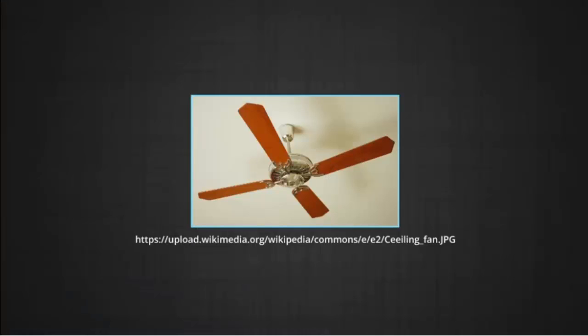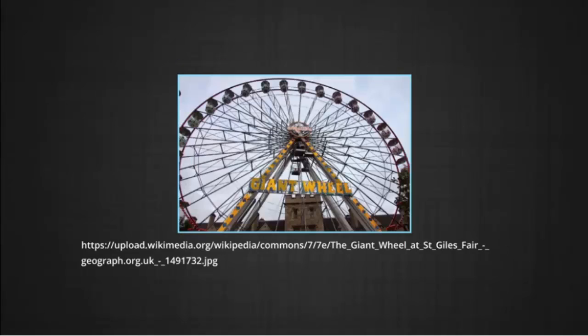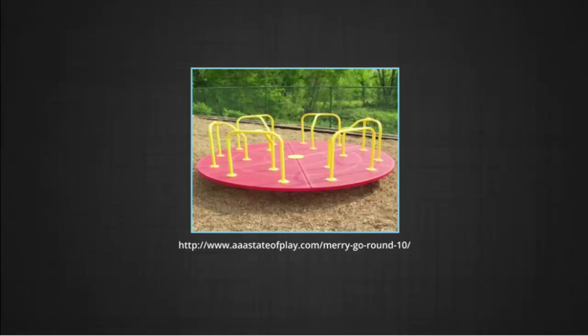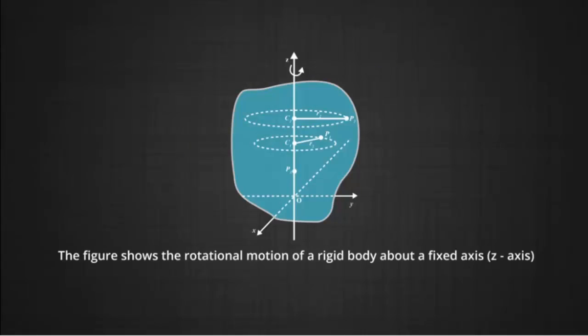If you look around, you will come across many examples of rotation about an axis. For example, a ceiling fan, a potter's wheel, a giant wheel in a fair, a merry-go-round, and so on. The figure shows here the rotational motion of a rigid body about a fixed axis. Here the axis is taken to be the z-axis.